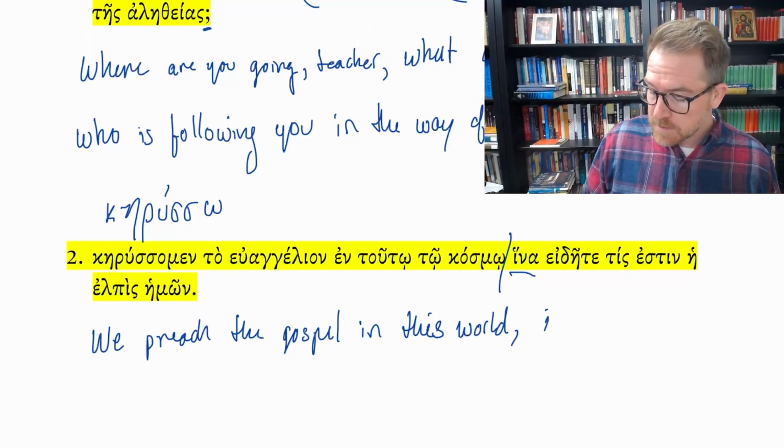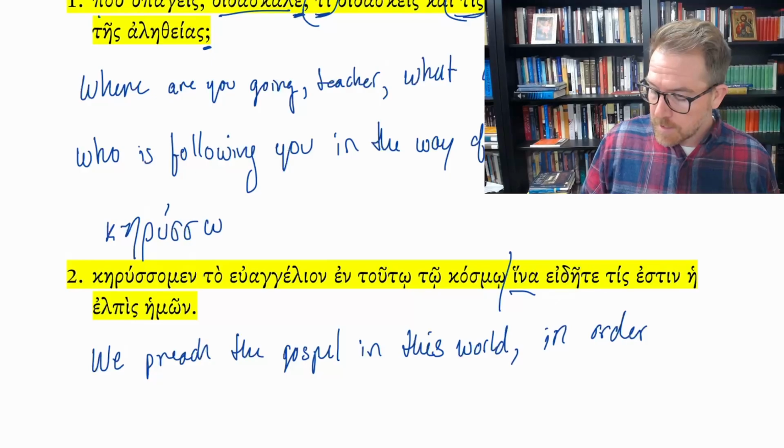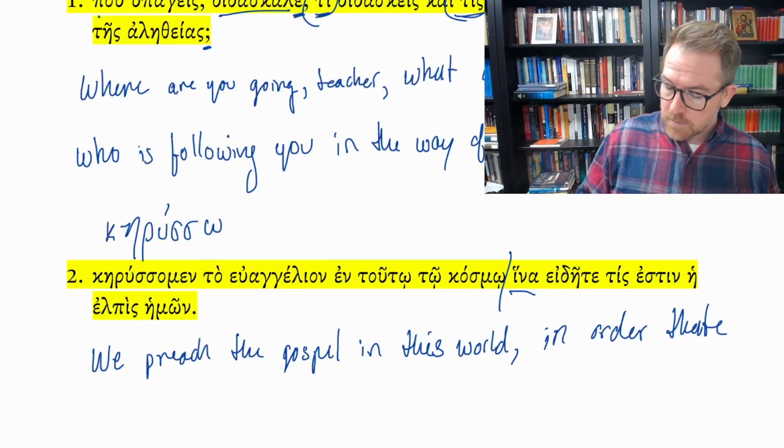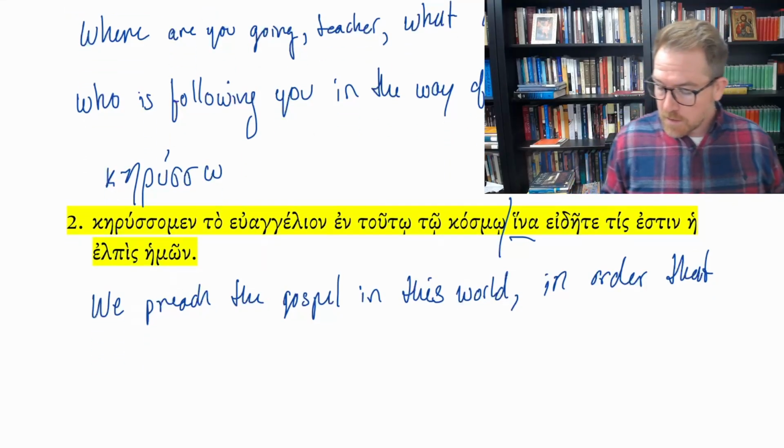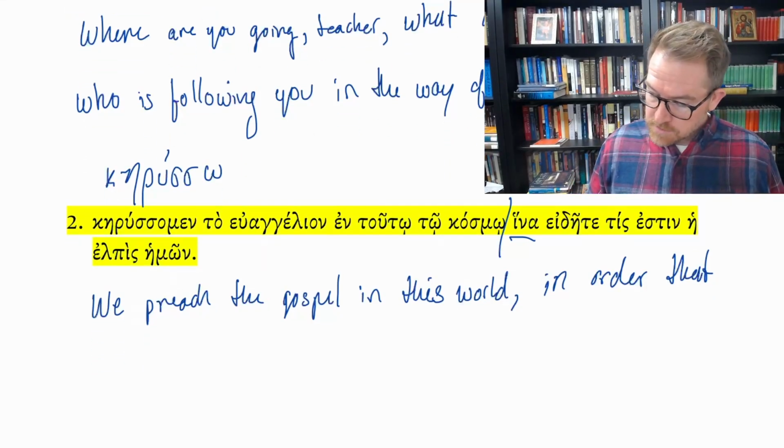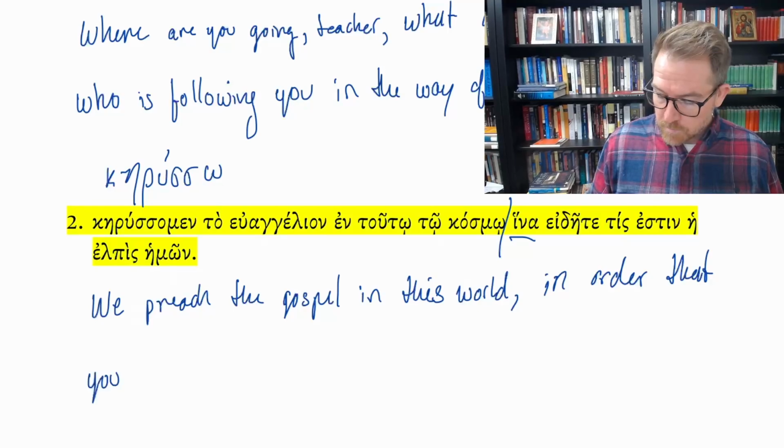In order that, this is the reason that we're doing this preaching in this world, in order that... and there's no E at the end of it. I was looking ahead at the sentence. Edete, tis estin he elpis, in order that edete, second person, subjunctive, you might know, in order that you might know.